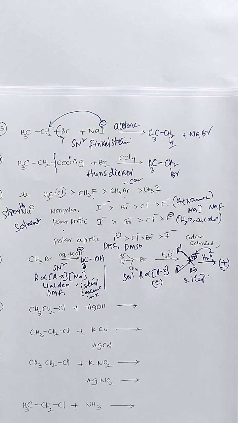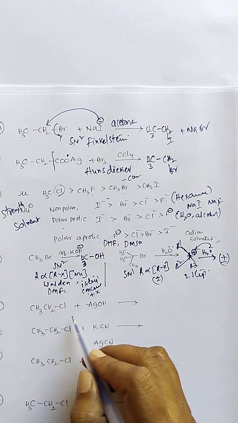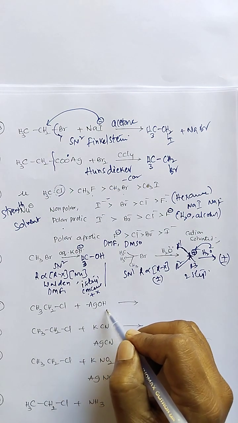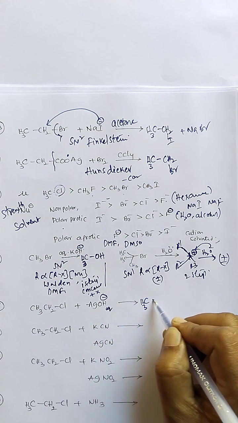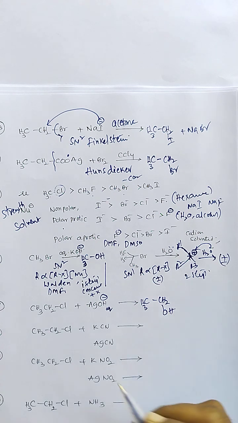One has to remember all the points regarding this. Ethyl chloride reaction with silver hydroxide. It is an aqueous medium, so hydroxide can act as a nucleophile, and ethyl alcohol is formed.